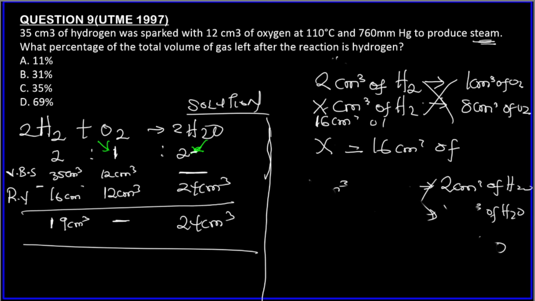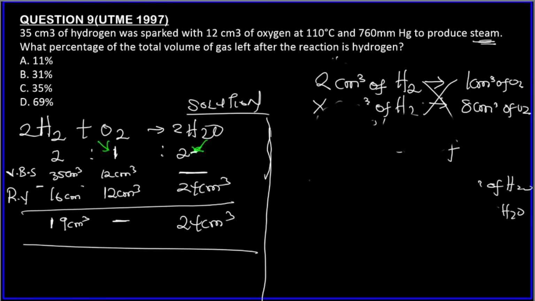So the total volume of gases remaining after reaction is going to be this plus this. So 19 plus 24, that's 43. So 43 centimeter cube was remaining.